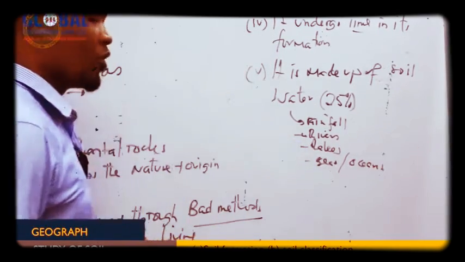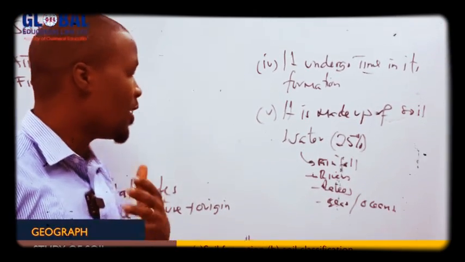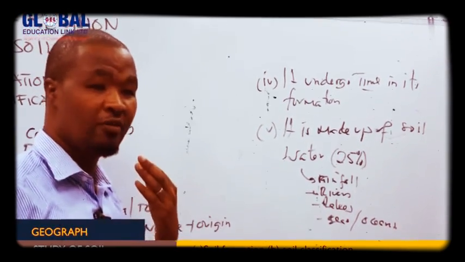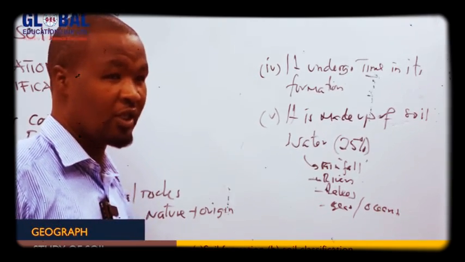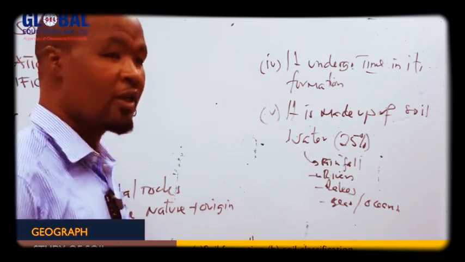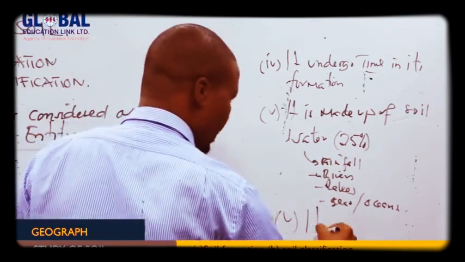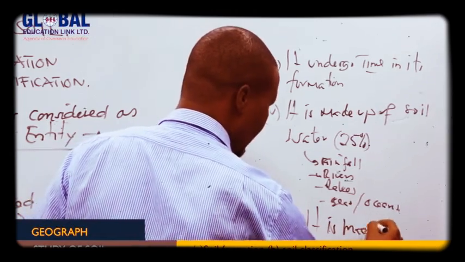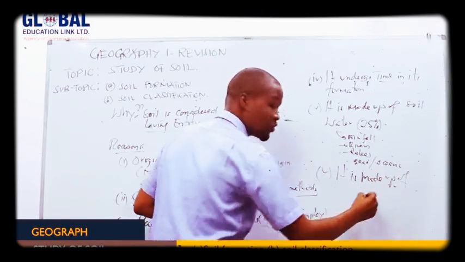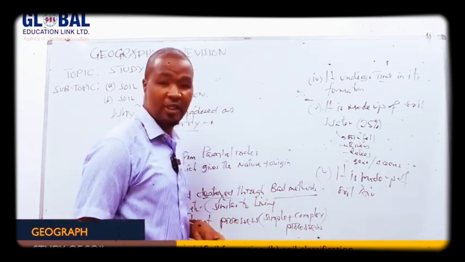Similar to living organisms. The good point is that in a living organism, 75% of its body is water. So right here, 25% of it is water. Then we have air. It is made up of what we call soil air, similar to a living organism.